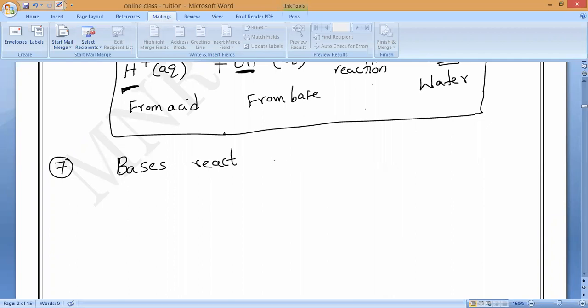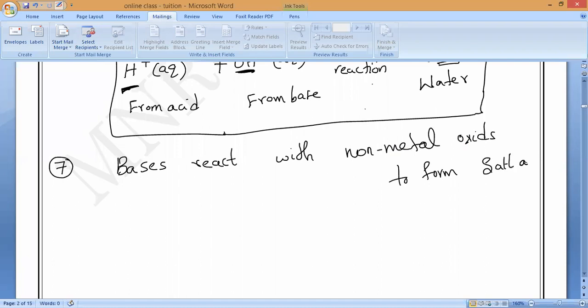Bases react with non-metal oxides, what will they form? Can anybody say? I won't say that. You have to say. Non-metal oxides react with bases to form again the same thing, salt plus water. That is what you have to remember.